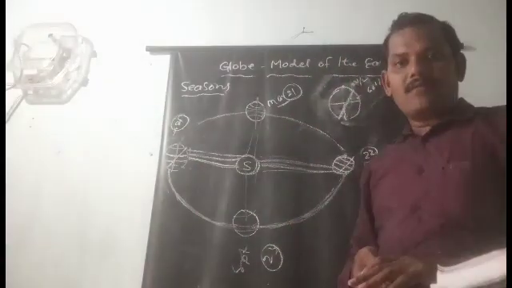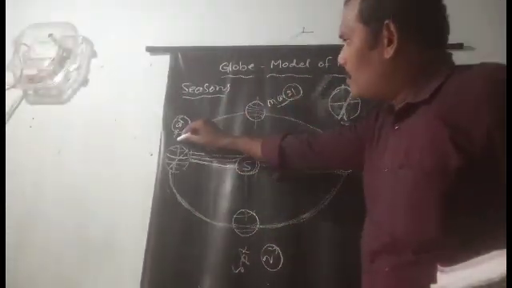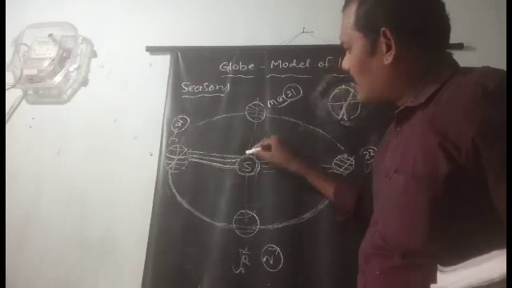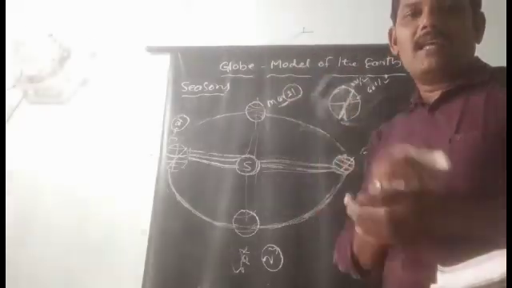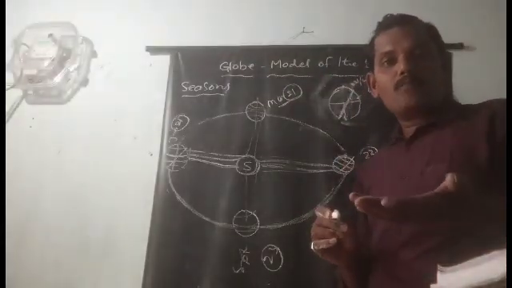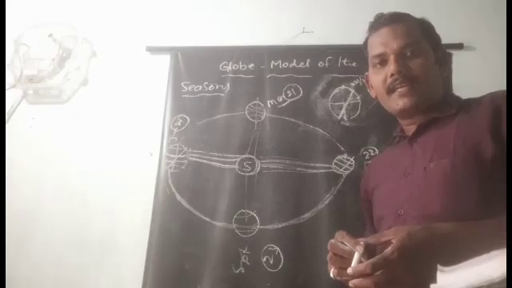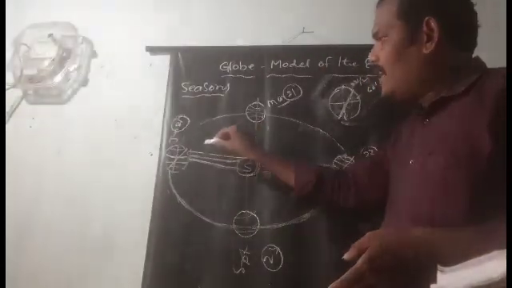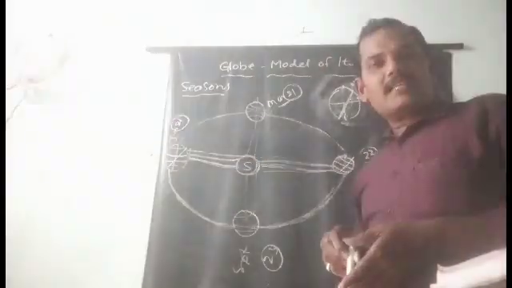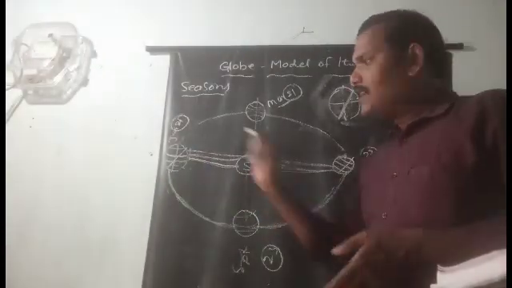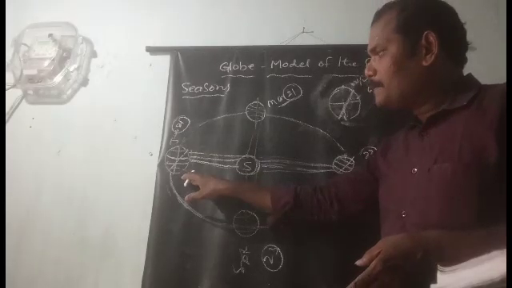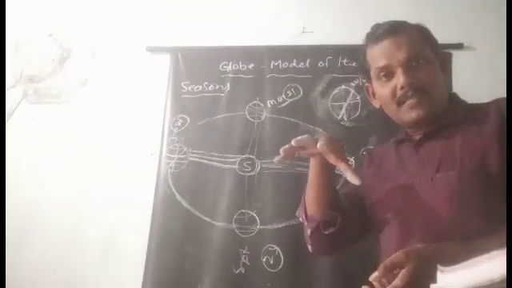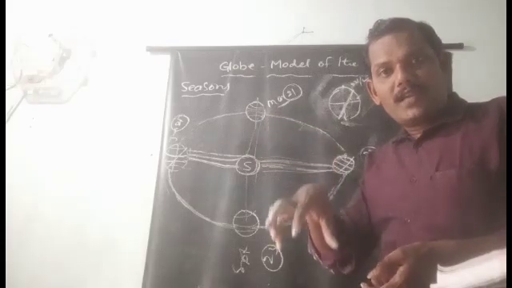This is how the seasons occur on the earth's surface. These two dates: on June 21st, the sun rays fall on the Tropic of Cancer, then the northern hemisphere gets more heat and light. That means the daytime is very long in the northern hemisphere compared to the southern hemisphere. At that time the southern hemisphere gets cool. The daytime is very short and the insolation is very low.